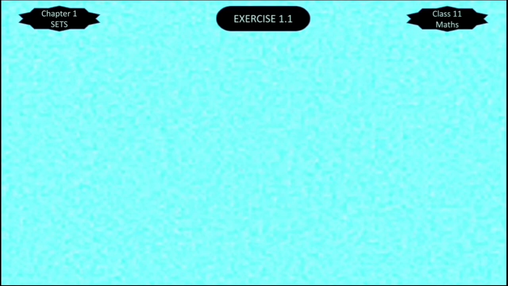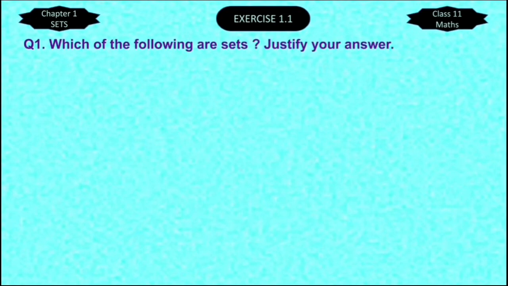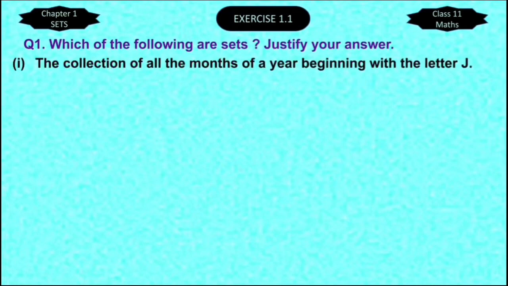So let's start. In question 1, you have been asked to identify the sets and also give justification for your answers. So basically you have to make sure that it is a well-defined collection or not. The months beginning with the letter J are January, June and July. If we take any month of the year, can we decide whether it belongs to this collection or not? Yes, we can. So this is definitely a set.